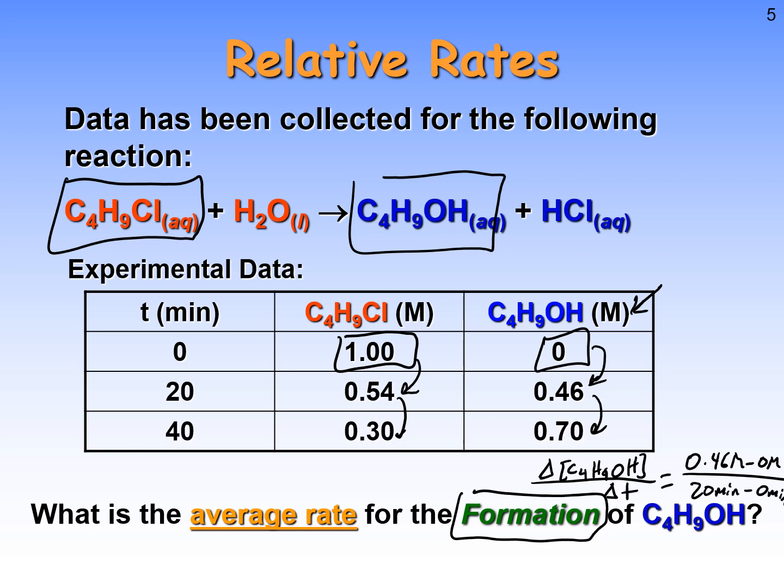Now, if we look at these two, we can calculate that. We're subtracting 0 off the numerator and the denominator, really. So this is really just 0.46 divided by 20. And this will give me a rate of 0.023 molarity per minute. Now this could be our average rate of formation.